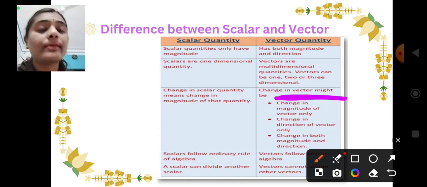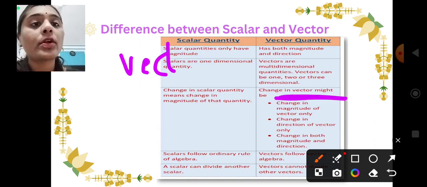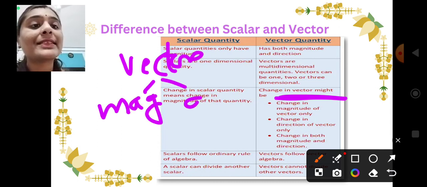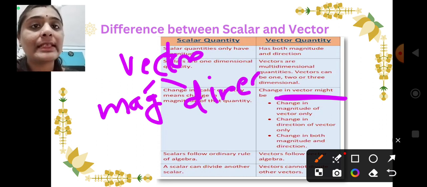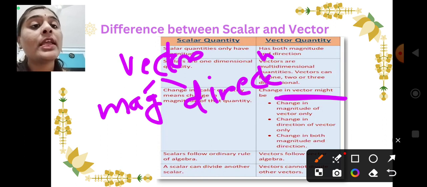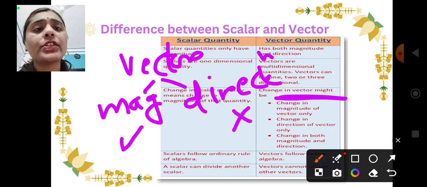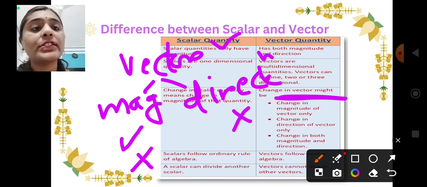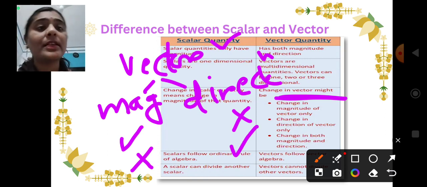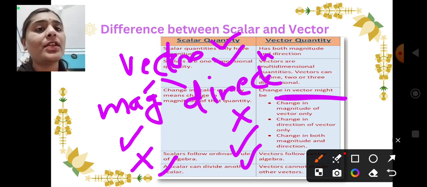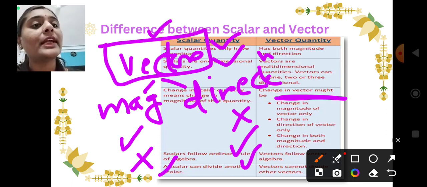In the same case, consider the change in the vector. Vector quantity depends upon what? Vector quantity depends upon magnitude as well as its direction. Towards east is also important. If the value of magnitude changes but direction does not change, then also the vector quantity will change. If I do not change the magnitude but I change the direction, then also the vector quantity will change. If I change both magnitude and direction, then also the vector quantity will change.